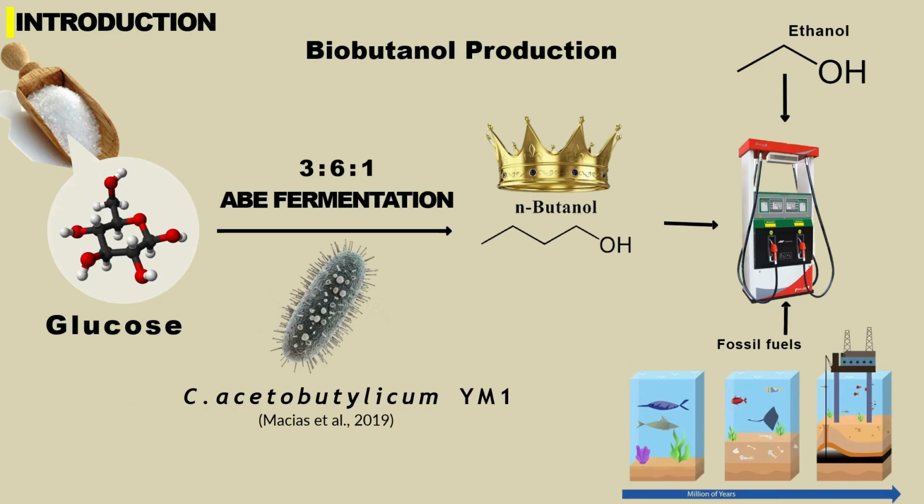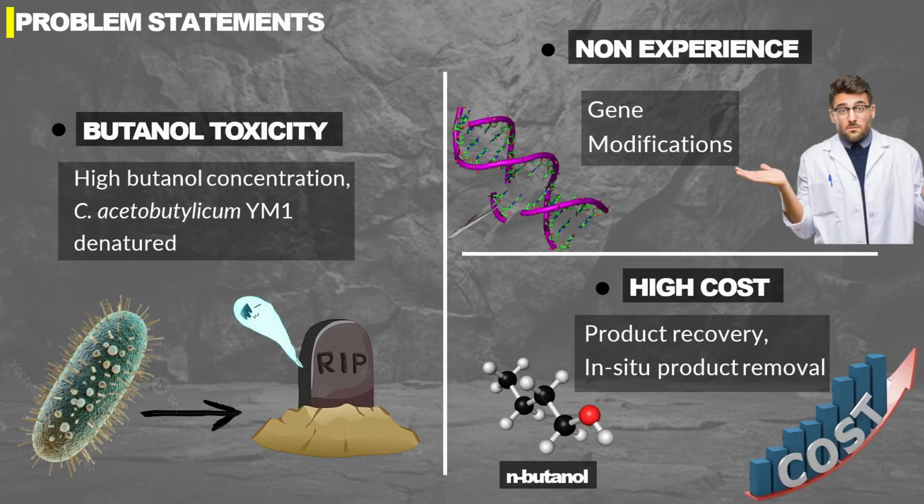Generally, biobutanol is produced through a biological process called ABE fermentation with the aid of the microbial species Clostridium acetobutylicum. However, despite biobutanol having superior properties, it is still not economically feasible due to several constraints. Therefore, this brings me to my problem statement, whereby the main problem arising from biobutanol production is its toxicity. For instance, at high concentrations, butanol causes inhibition of the Clostridium species, which leads to denaturation.